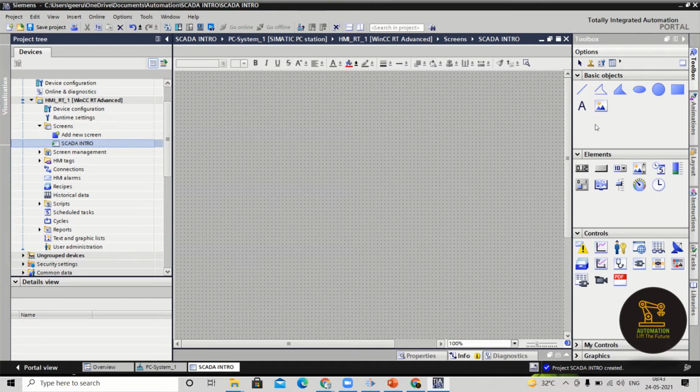On the right side, in the basic objects, the first operation is creating lines. The first operation we are working with is called a line. We will have only 2 points, a starting point and an ending point. You click on the starting point and the ending point, and the line is created automatically.